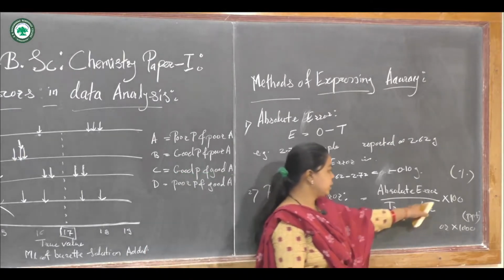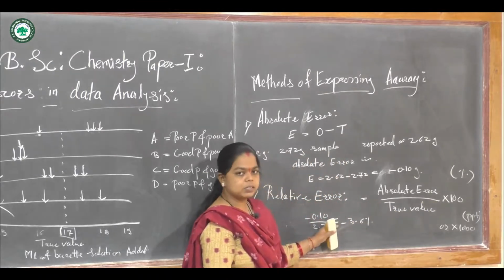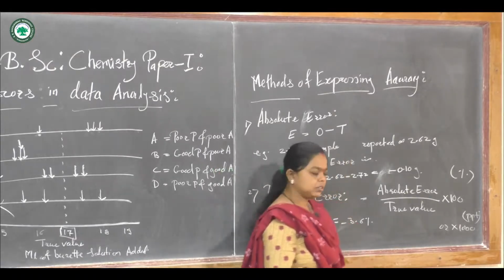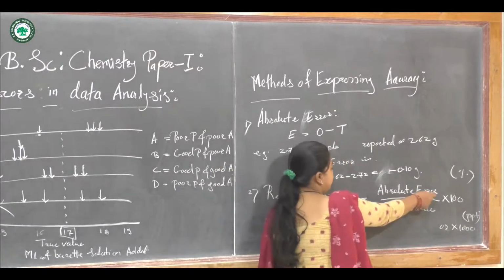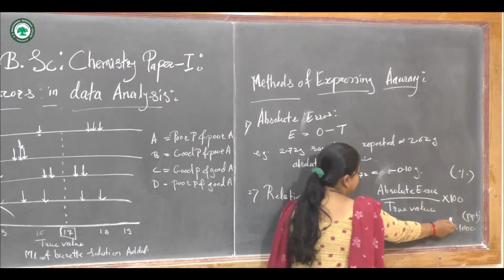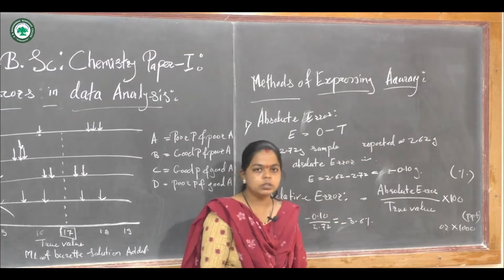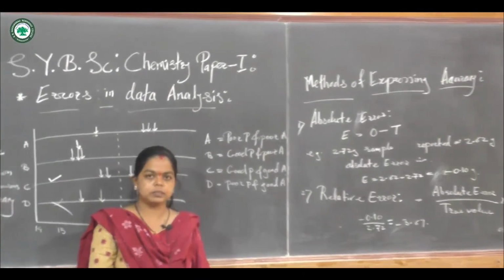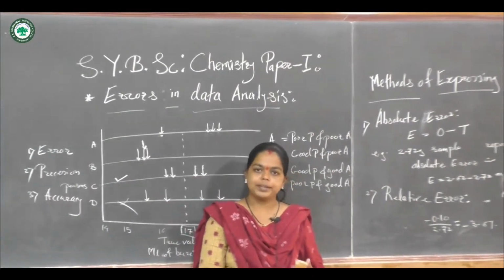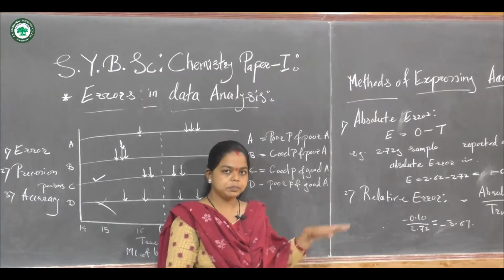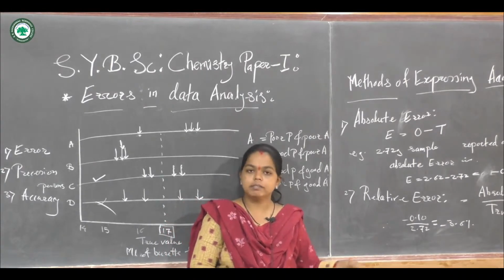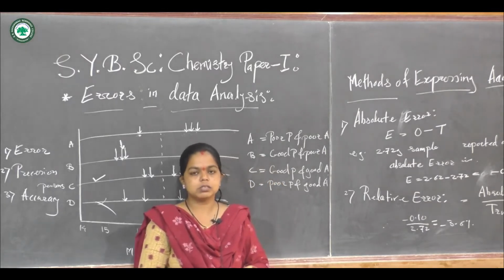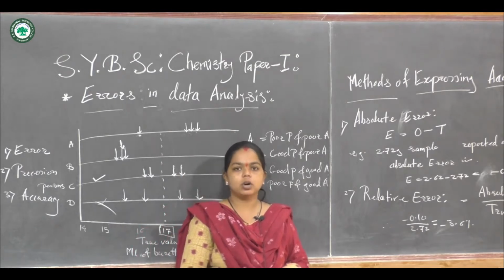Now we can express this relative error as a percentage, or we can also express the error as parts per thousand. If we take the ratio of absolute error divided by true value times 1000, then we get the value in parts per thousand. So we can express the error in parts per thousand or in percentage. By knowing this value of the error, we can minimize the error during the measurement. So this is about the methods for expressing the accuracy.